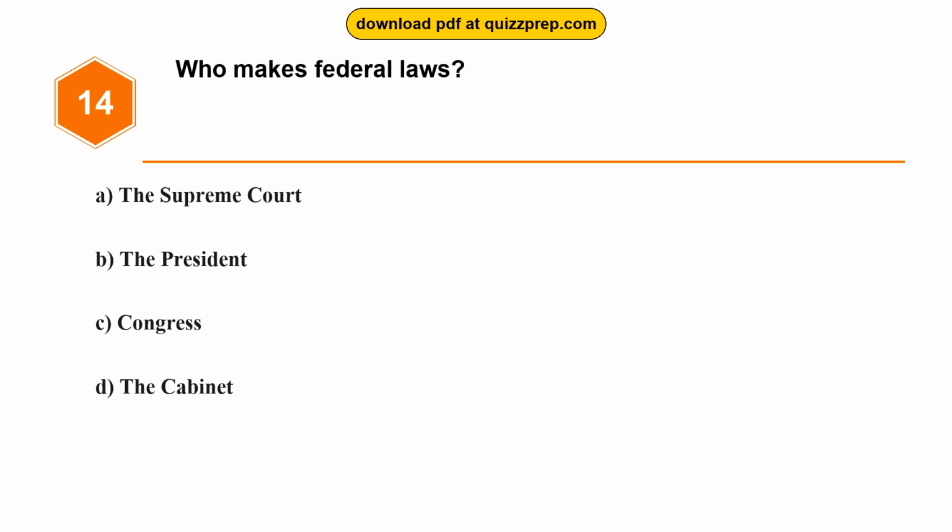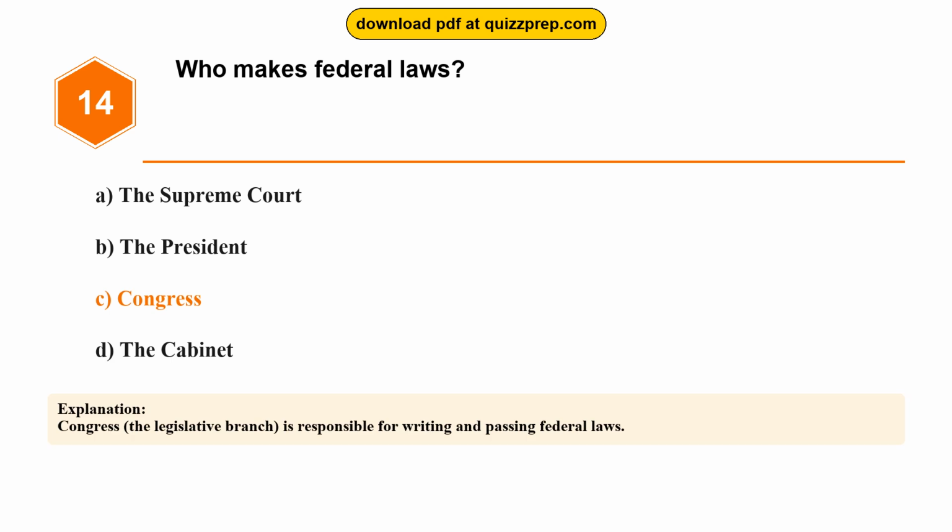Question 14. Who makes federal laws? Option A, the Supreme Court. Option B, the President. Option C, Congress. Option D, the Cabinet. The correct answer is option C, Congress. Congress, the legislative branch, is responsible for writing and passing federal laws.